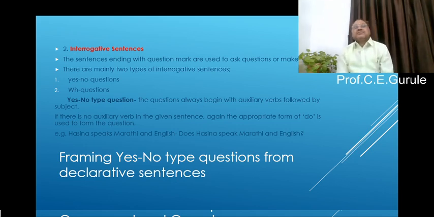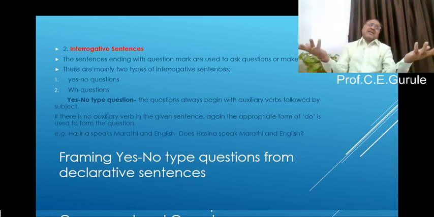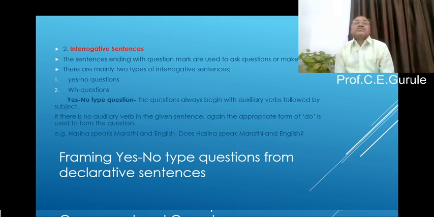If I ask you, do you drink tea? You just say yes, I drink tea, or no, I don't drink tea. Don't speak more. If I ask you, do you drink tea? And if you say I don't drink tea because I am diabetic, I have not asked you why you don't drink tea. That is what a yes-no type question is.